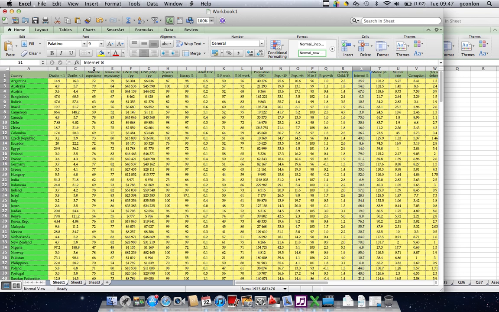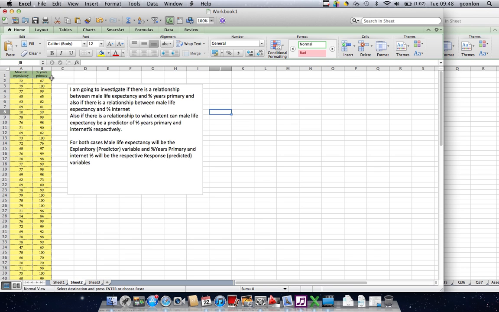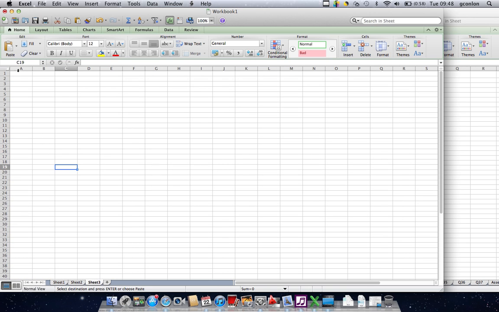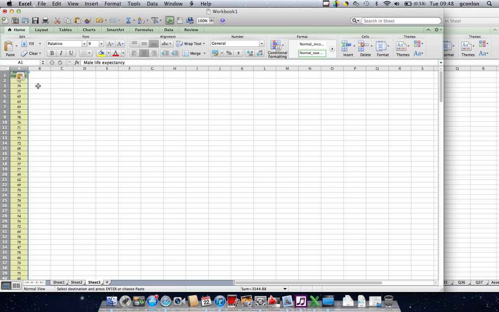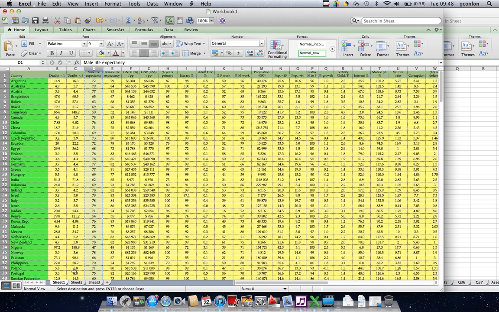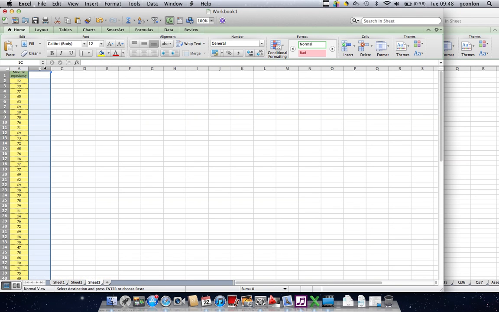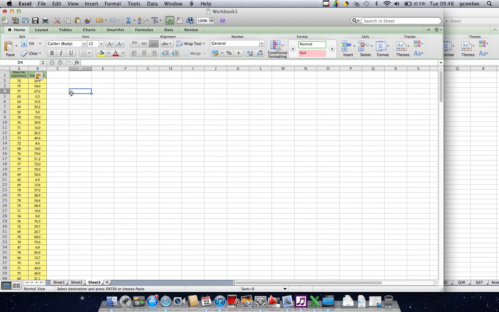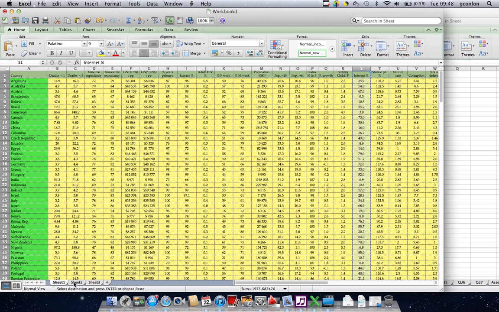So I'm just going to highlight male life expectancy, copy that, then go to another sheet and paste it. You'll see I've already done this bit, male life expectancy and the percentage years in primary. But in sheet 3 I'm going to create another one where I put the male life expectancy and the internet one. So just copy the internet and put it onto sheet 3. I've done this mainly to keep it neat and tidy for me. You can do it all on one sheet, but I quite like to be able to put things in various other places.